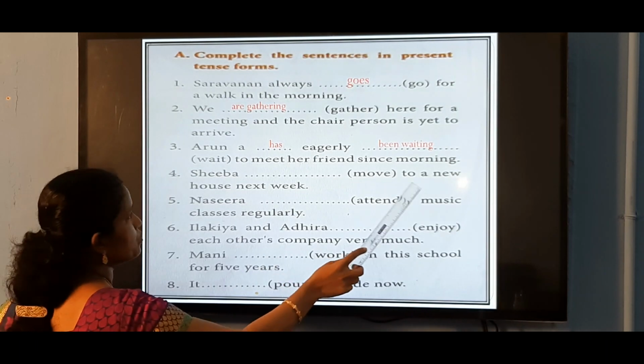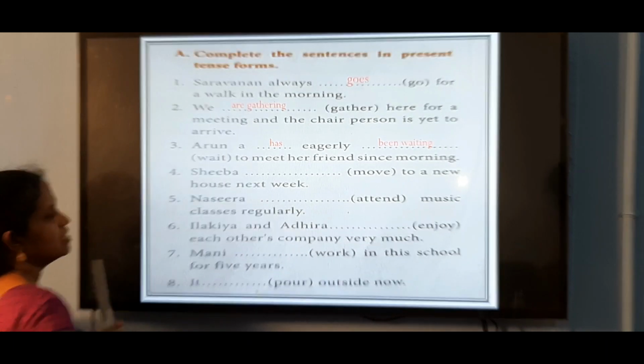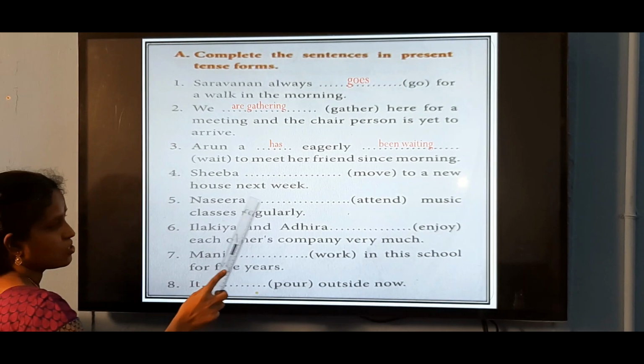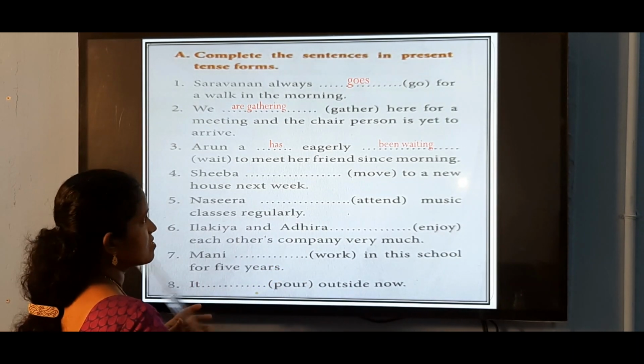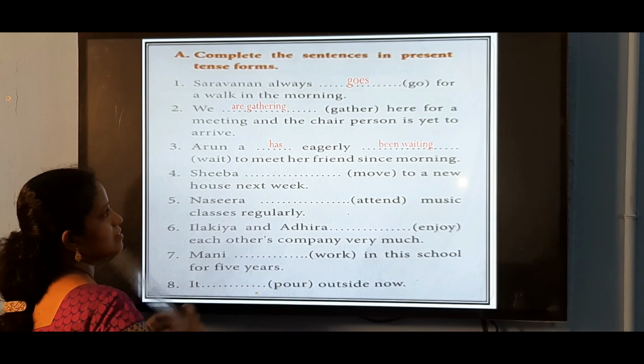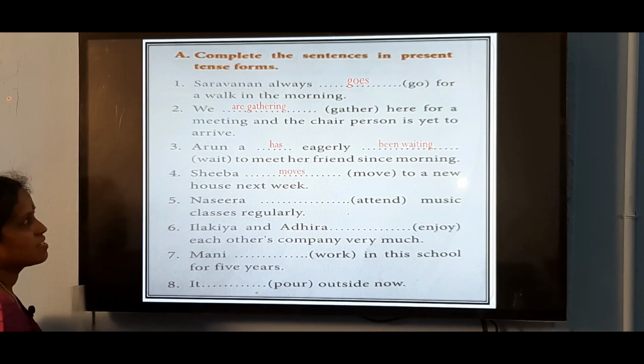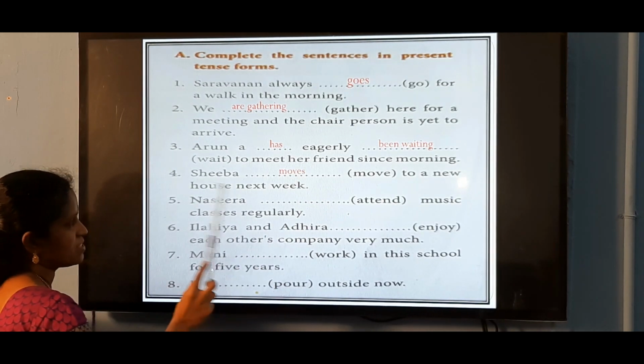Sheba dash move to a new house next week. For future actions also we use simple present tense. So, what is the answer? Moves. Sheba moves to a new house next week.